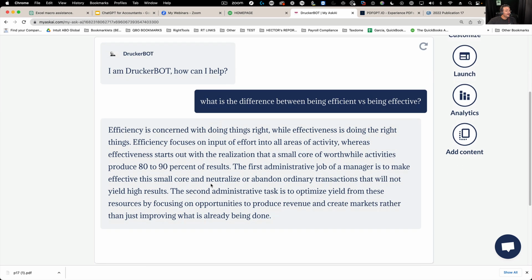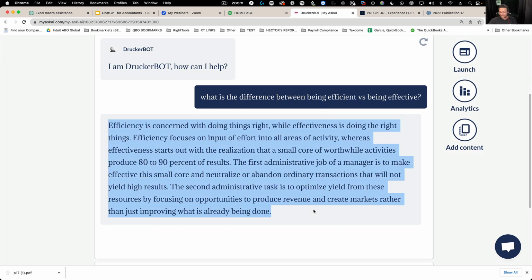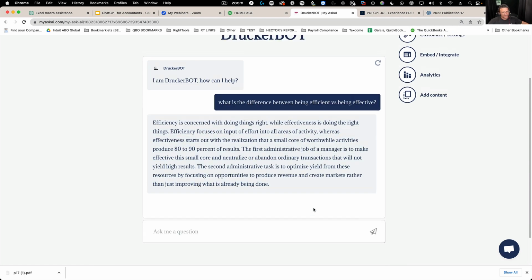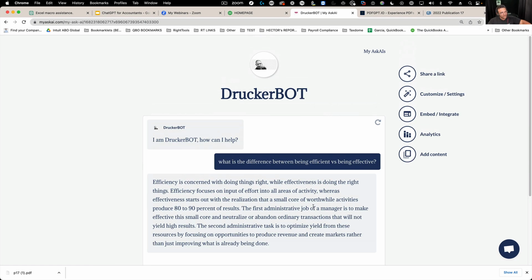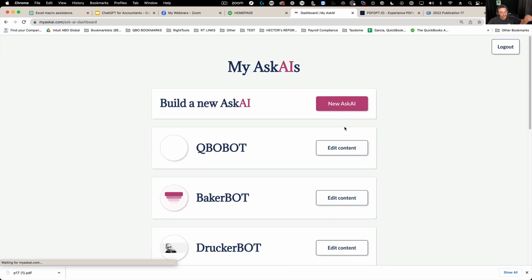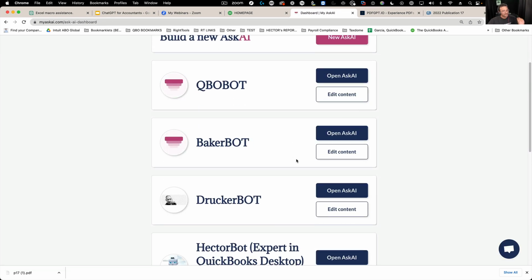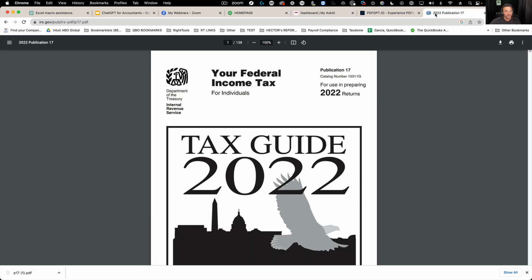Okay, so this is the type of stuff that you can do, and this is what I'm experimenting with. This stuff is maybe not as pertinent to accounting or the profession, like these fun bots that I'm creating, but I'm going to give you an example that I think will truly resonate with you.